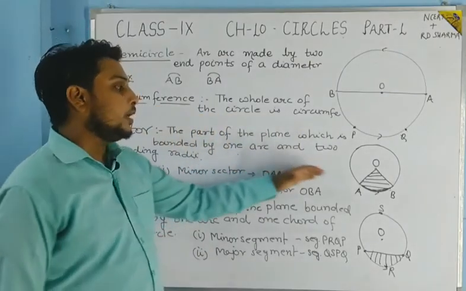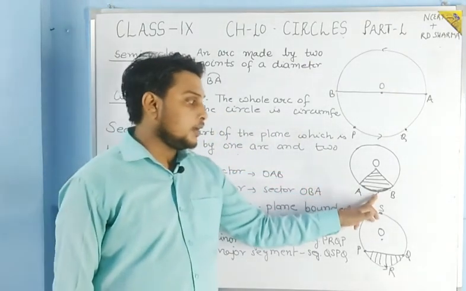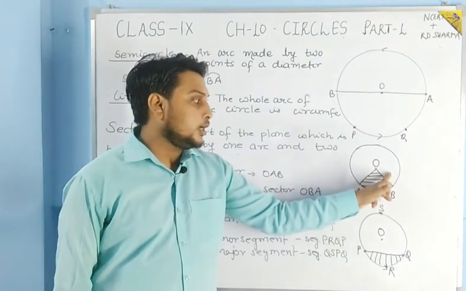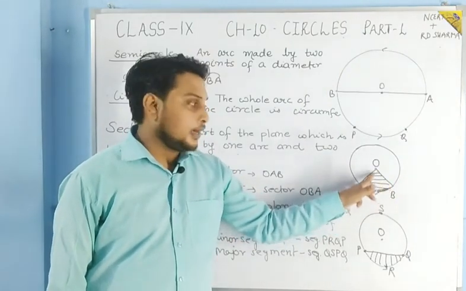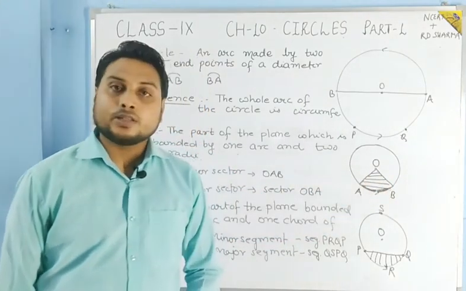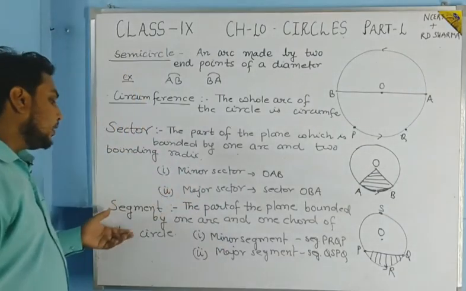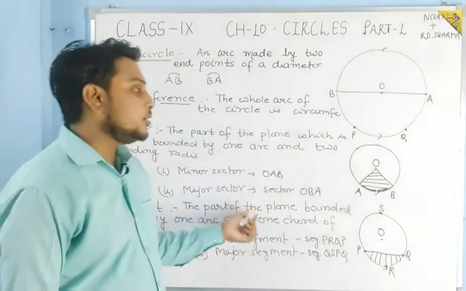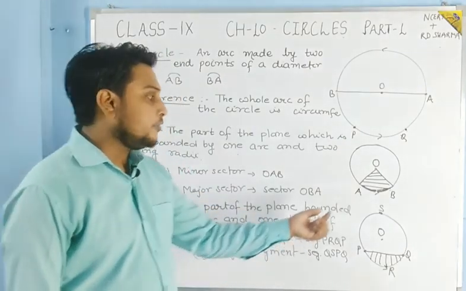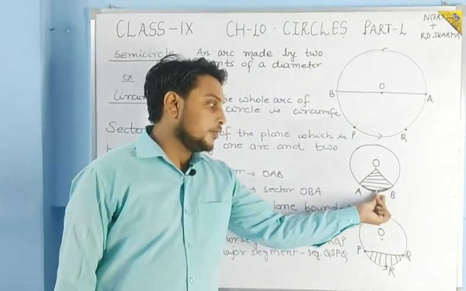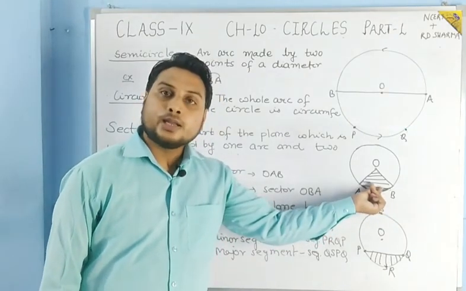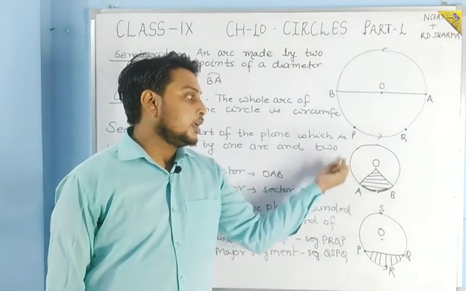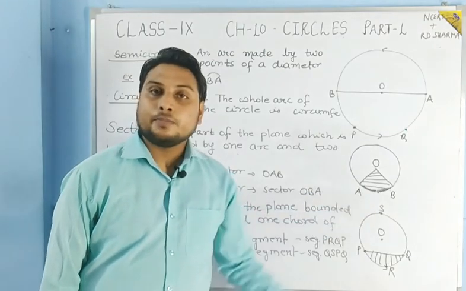The part of the plane which is bounded by one arc and two bounding radii is known as the sector of the circle. And if you take the sector bounded by the minor arc, then you will get the minor sector, and if you take the major arc, then you will get the major sector.